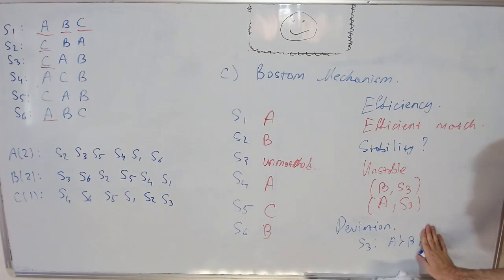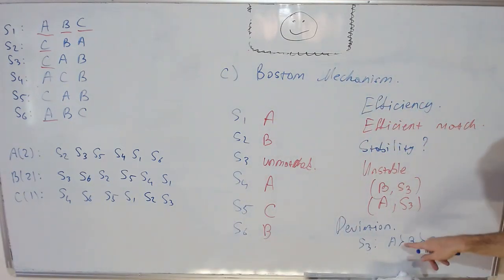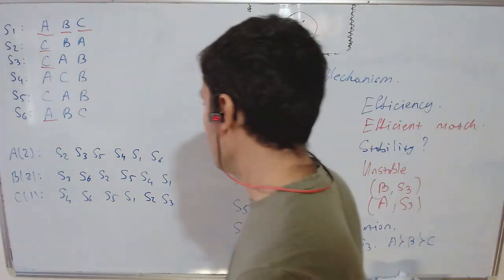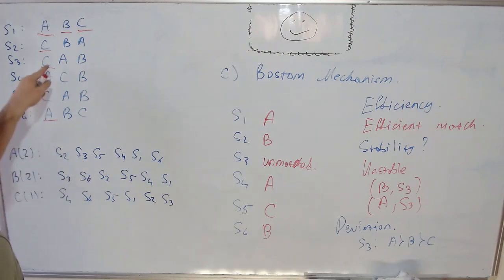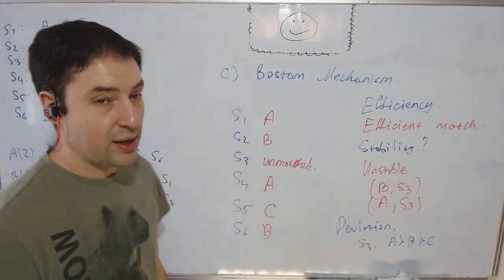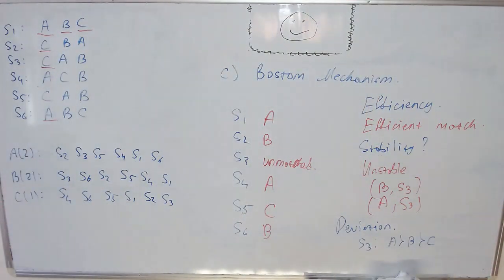Don't apply to C, because you're not going to get into this school. It's highly selective. So by applying to school A first, he would get enrolled in that school in round 1, and he will end up there. So there is an easy deviation here for this student. Let's see if I got it right. All right. Okay, so that's the end of this question and the end of the video.